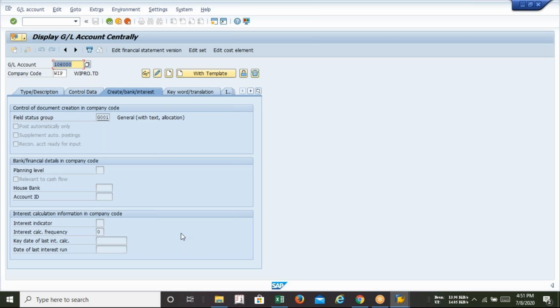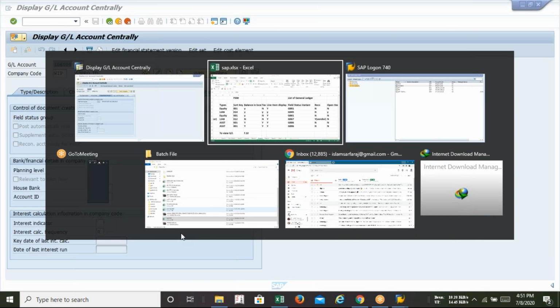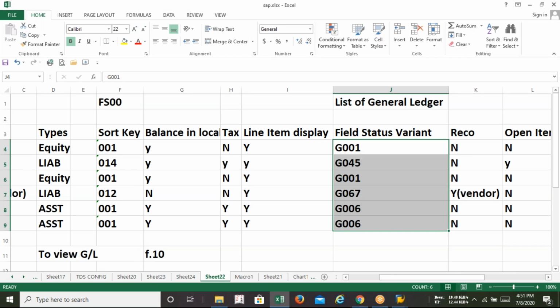Sir, where we need to select 3001, where we need to select 3067, I will give you the chart and the guideline like this Excel sheet. So this will help you. At the time of material, you have to select 0045. At the time of reconciliation, you have to select 0067. It has its own number setting.